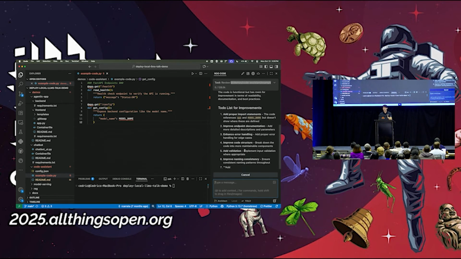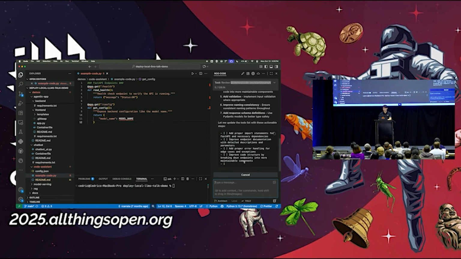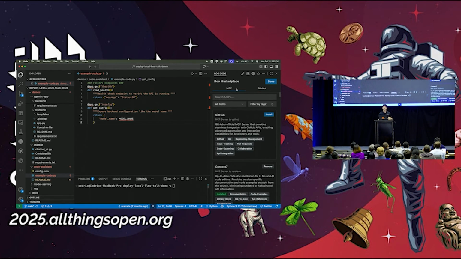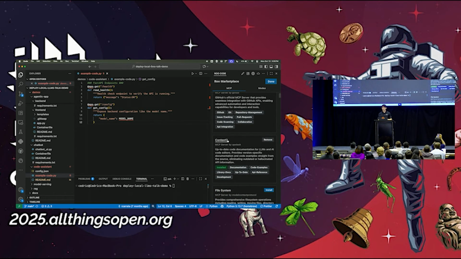But what's really cool, and this is the next step because it's 2025, is that I can start to use MCP servers. MCP is just a way to connect to our data sources, whether it's a database or a OneDrive or Google Drive or something like that. A lot of developers these days are using something called Context7, which will provide the documentation of, say, for example, Node.js 22 into the context of the LLM so it has that up-to-date information.